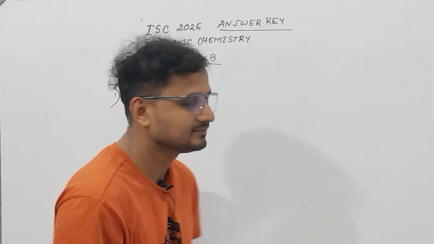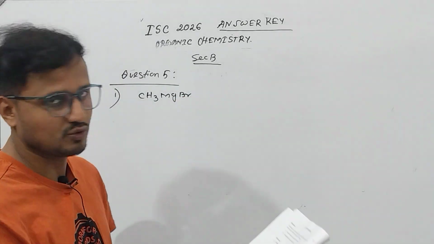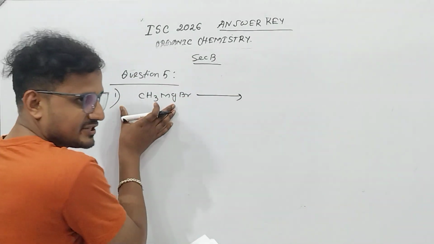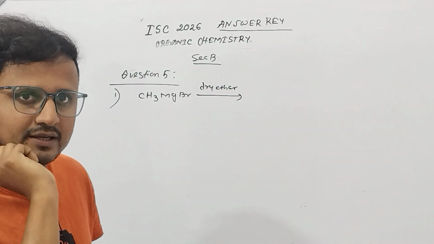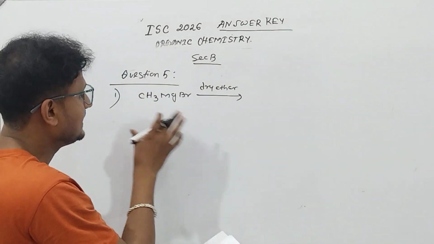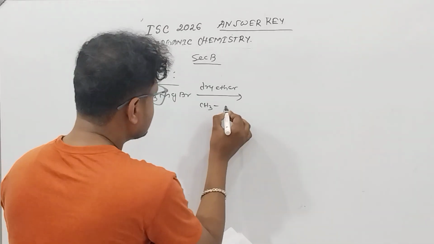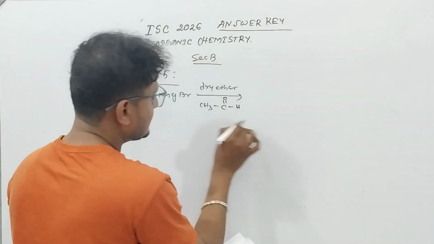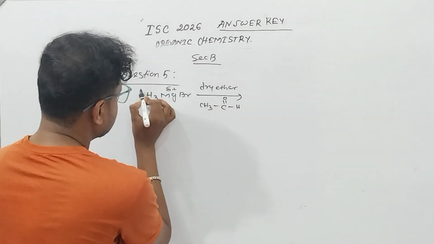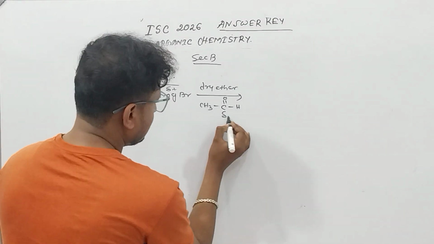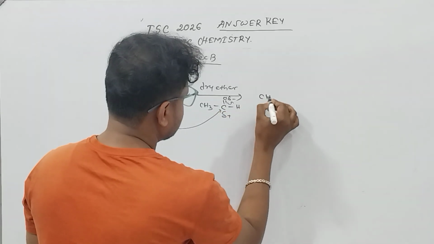Methyl magnesium bromide to propan-2-ol. Now you all know this is a Grignard reagent. It will only take part in reaction if the dry ether is given. So dry ether if it is given, and let us take one aldehyde. Alcohol you have to go for. So let us take one aldehyde. This can be a good aldehyde, acetaldehyde. Now you know this CH3Mg, magnesium is electropositive. This CH3 is negative. Again here the carbon is positive, so it will attack here and there will be an addition reaction.